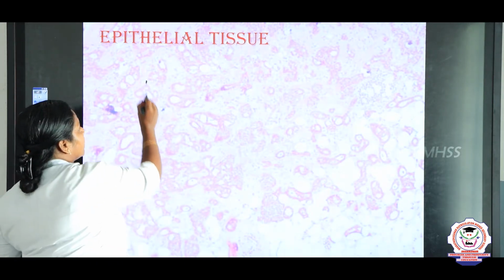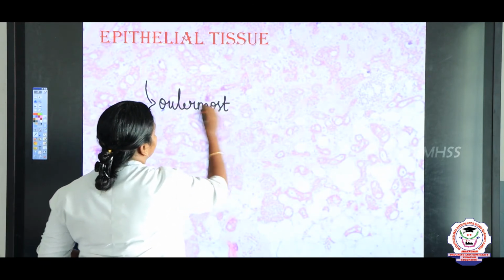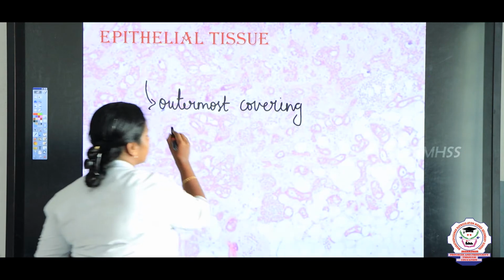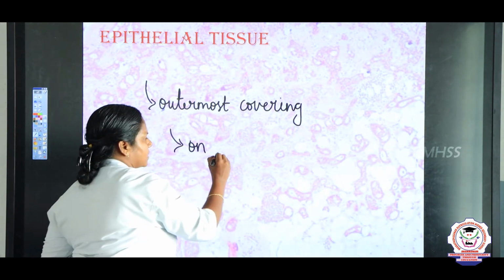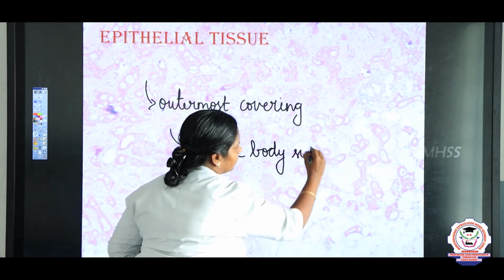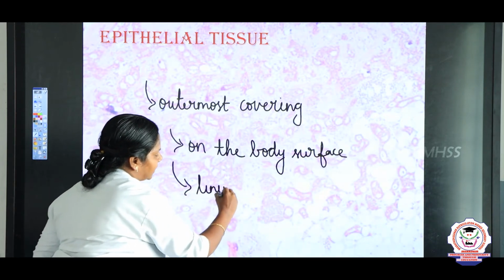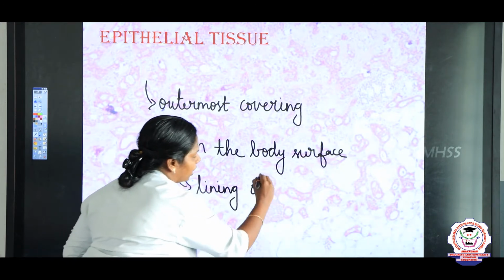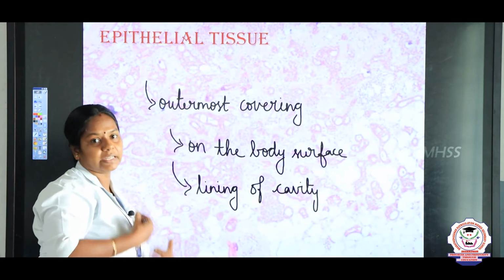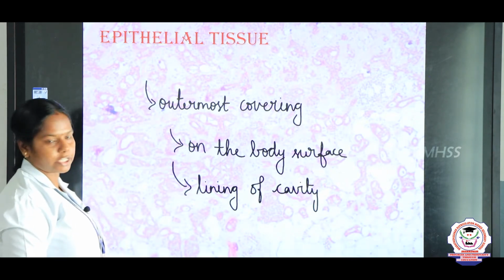So what is epithelial tissue? It is the outermost covering of an organism. So where is it found? It is found on the body surface, and it is also found in the lining of cavities. For example, lining the alimentary canal, lining the digestive tract. So all these are made of epithelial tissues.